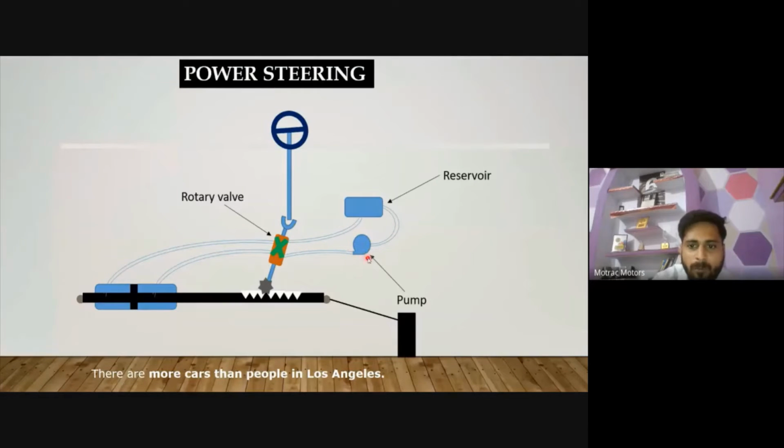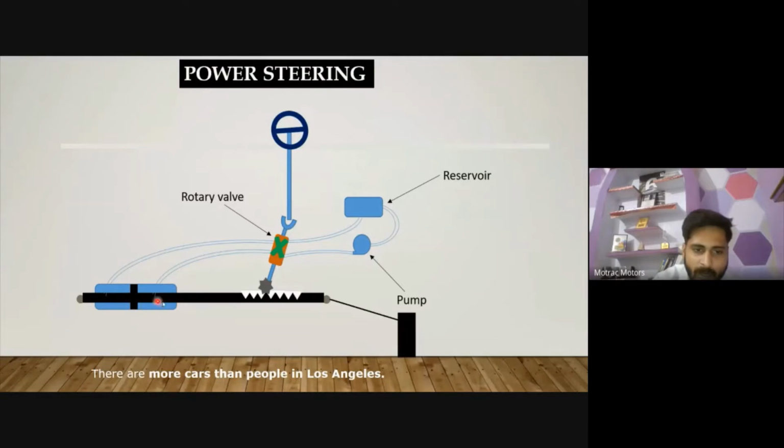The pump will pump your fluid to the reservoir, and the fluid pressure will be high. This high amount of pressure will come in this line, and this pressurized fluid comes into this compartment. So this compartment will increase the pressure, and this compartment will reduce the pressure.